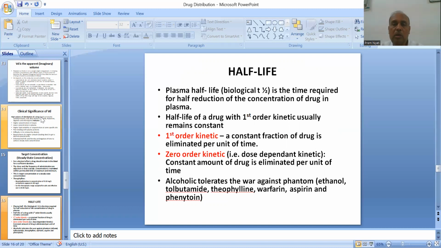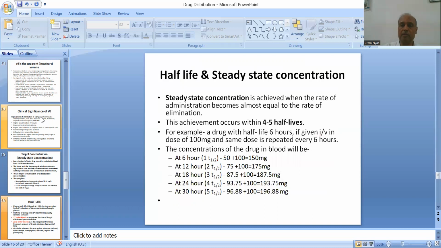There can be two types of kinetics. First-order kinetic, where a constant fraction of a drug is eliminated per unit of time. Zero-order kinetic, that is dose-dependent, where a constant amount is eliminated per unit of time. Alcohol, tolbutamide, theophylline, warfarin, aspirin, phenytoin are the examples which follow zero-order kinetics, usually in higher doses.